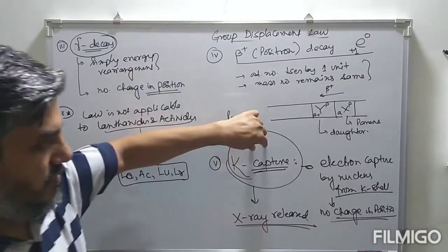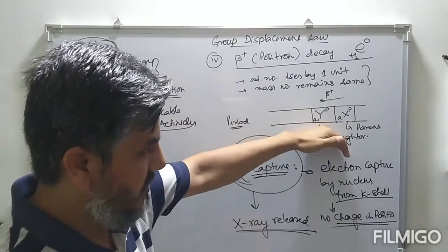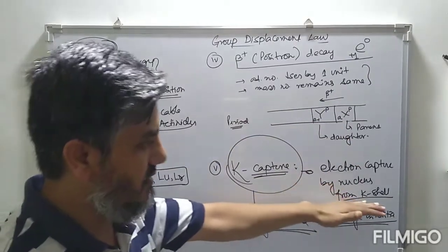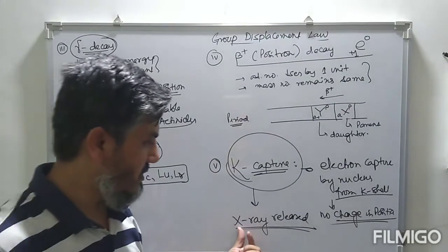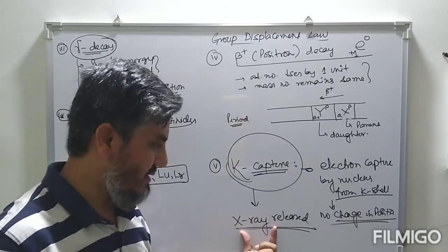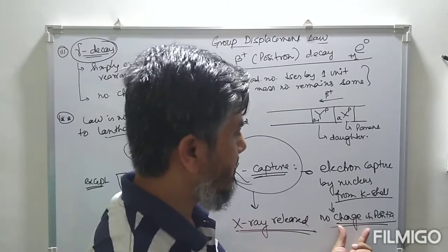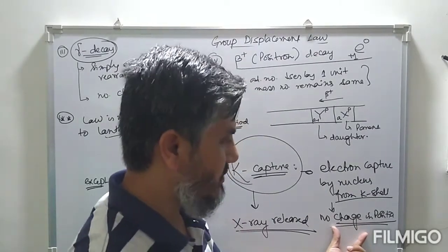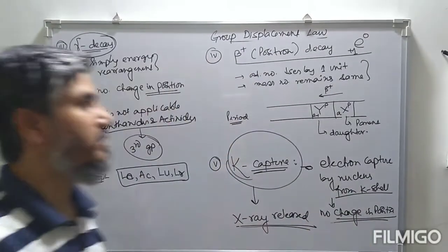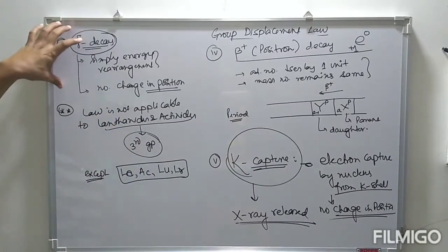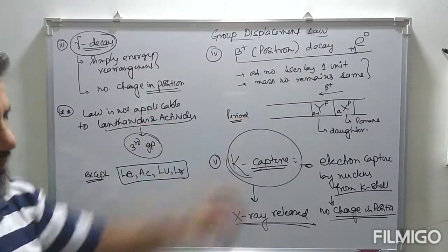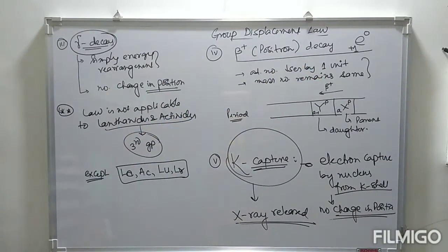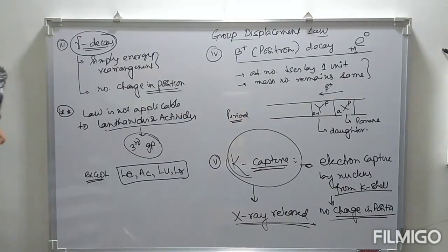So during K capture, an electron is captured by the nucleus from the K shell. To fill this vacuum, electrons are coming from the excited level. During this process, energy is released which falls in characteristic X-ray. And since the number of nucleons inside the nucleus remains unchanged, there is no change in position. So these are the different types of decay and change in position of the groups. So we have this group displacement law.